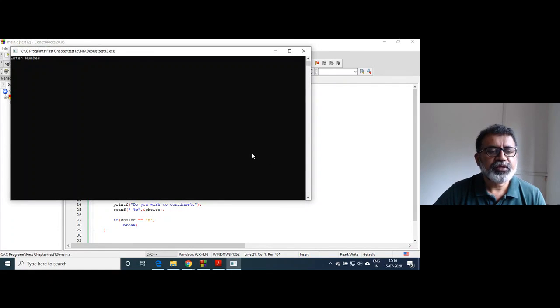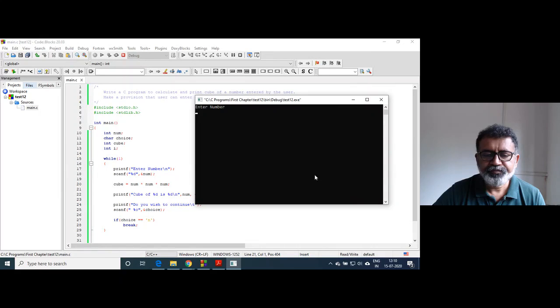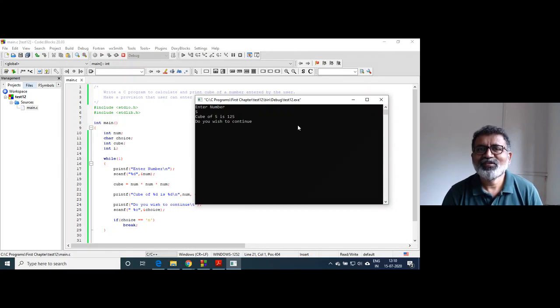Oh, something goes wrong. Okay, enter number. I will enter 5. Cube of 5 is 125. Now the user has got control. What I mean is he can continue or he can stop. So you are getting a prompt: do you wish to continue? We have not given a message there, so that has to be given. I will enter, suppose, y. Yes, I want to.